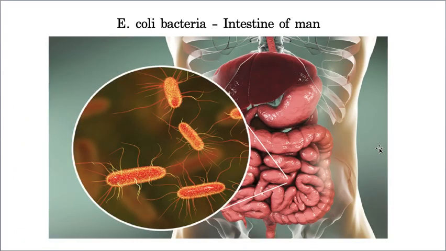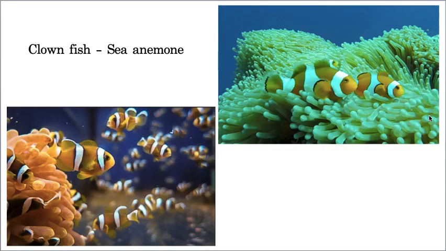Now, the next example, Escherichia coli. It is a bacteria that is present in the colon region of the human intestine. While I was explaining the digestive system, I already explained this, if I'm correct. So in this case, we are giving shelter to Escherichia coli, but because of Escherichia coli we don't get any harm or even benefit. So this is also one of the good examples. And this is a very cute, very good looking example: a clownfish with a sea anemone. See how colorful.